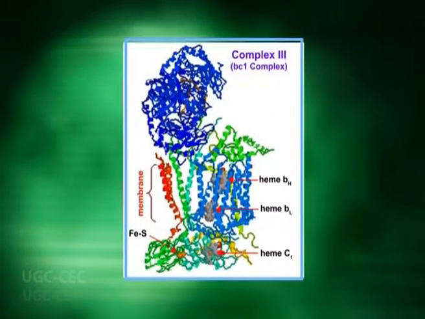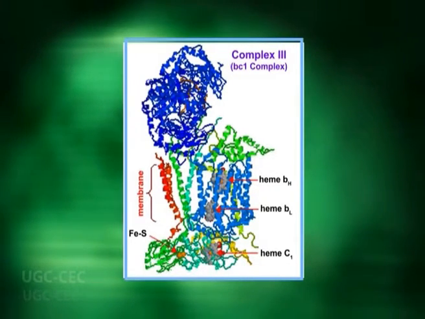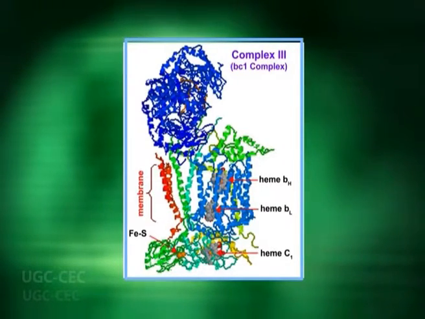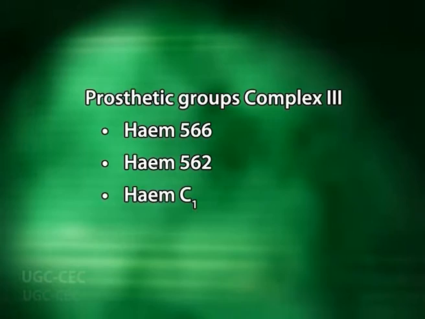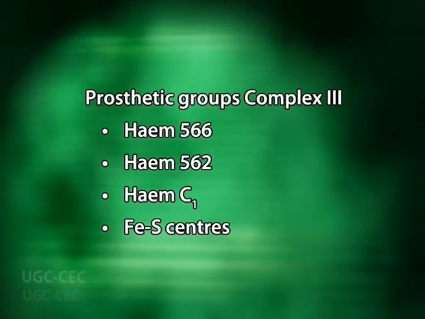The cytochromes are proteins with porphyrin or heme structure as their prosthetic groups, while in iron sulfur protein, iron is not in heme structure and is bound to inorganic sulfur as well as to organic sulfur of cysteine residues. The prosthetic groups of this complex include heme b566, heme b562, heme c1 and iron sulfur centers.